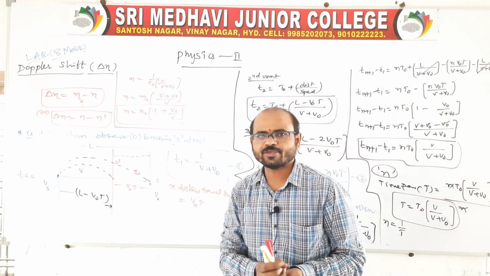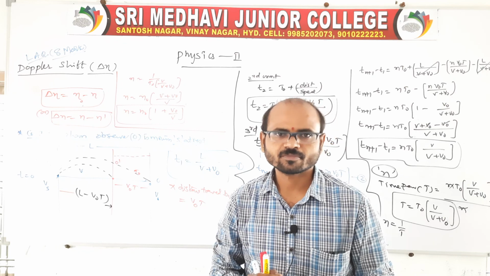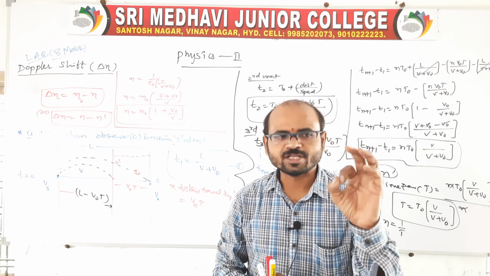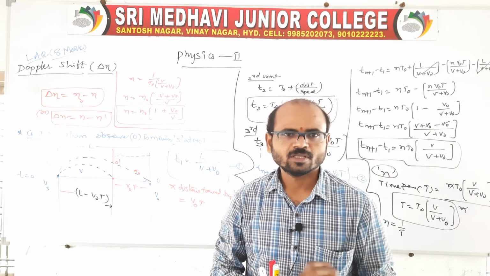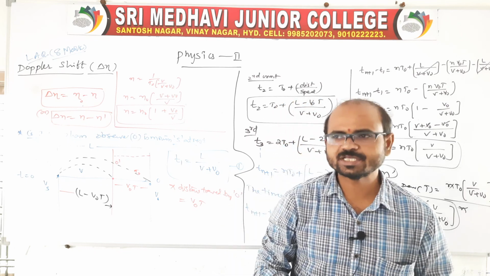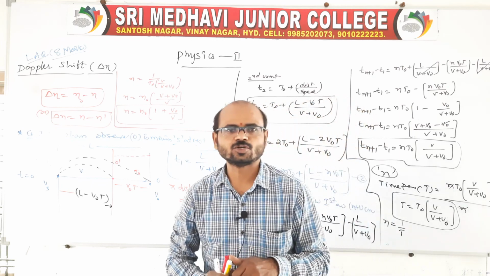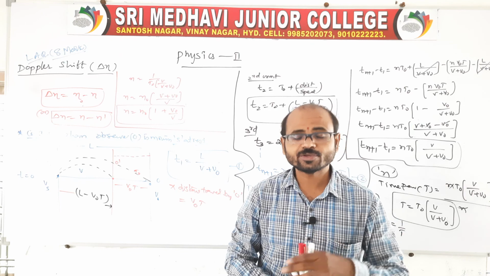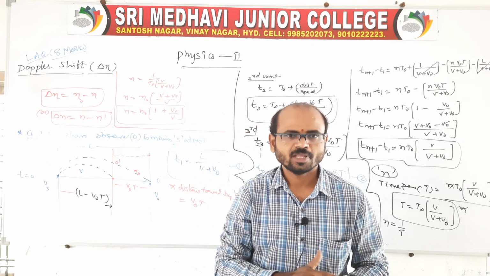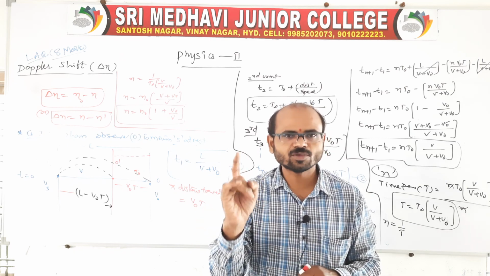I will tell you again the LAQs in this chapter. First one, the stationary wave equation in case of a stretched string. The second LAQ is open and closed pipes, where we also have to find the harmonics and overtones and the ratio of harmonics and overtones. The third LAQ is the Doppler effect, the fourth LAQ is the Doppler effect, and the fifth LAQ is the Doppler shift. There are 5 LAQs in this chapter, and this chapter is very important because in the final examination we will get 1 LAQ compulsory.